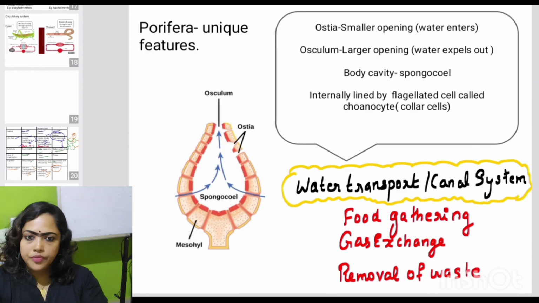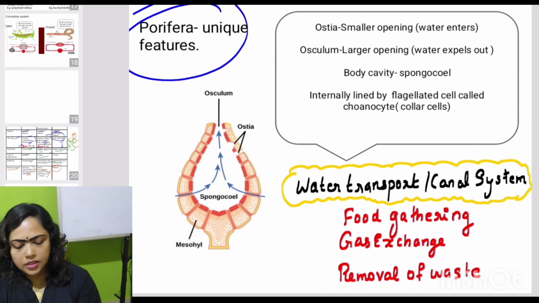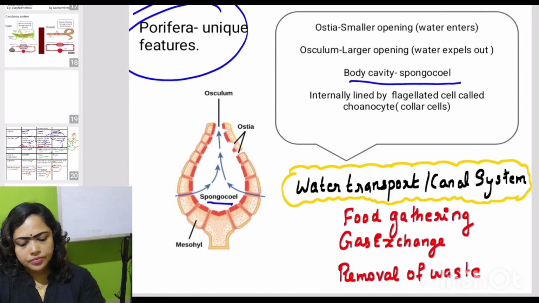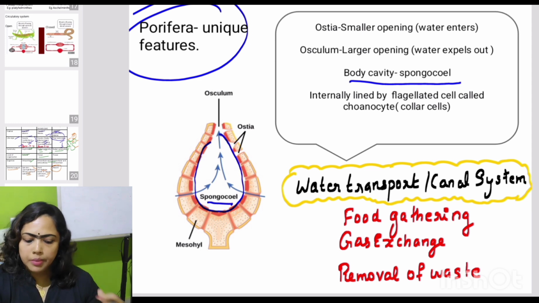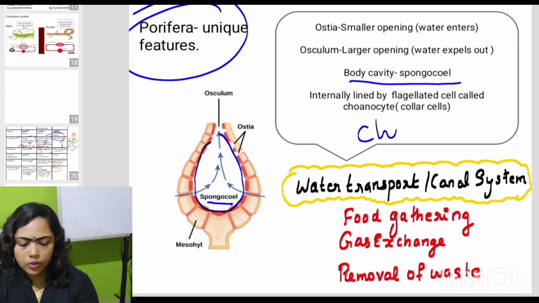Okay. The unique features of phylum Porifera. See, this is the body cavity and it is called what? Spongocoel. And internally, a layer is present, or the spongocoel is internally lined by a layer. That layer is called the choanoderm.